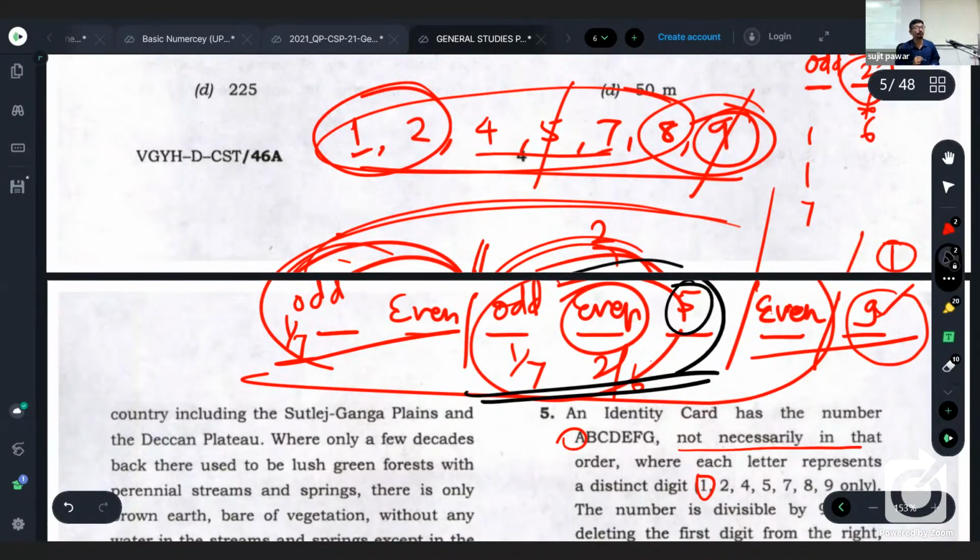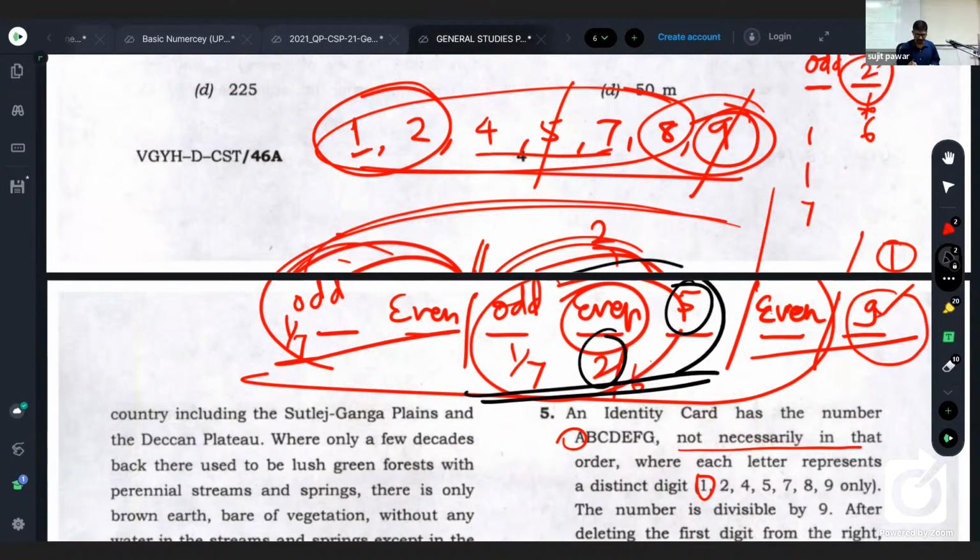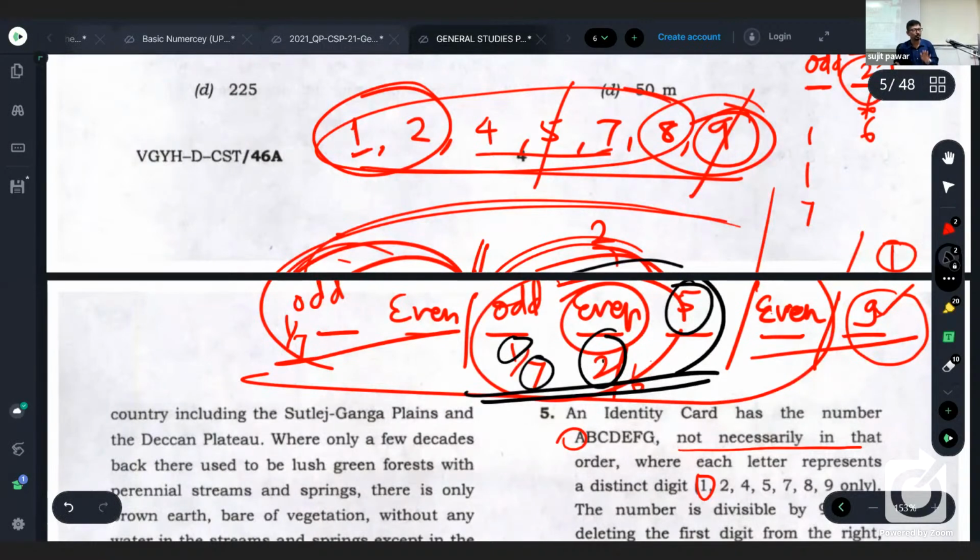So it is fixed 5. It is fixed 2. 5 plus 2 is 7. If this is 1, then 1 plus 2 plus 5 is 8. Or if it is 7, then 7 plus 2 plus 5 is 14. So possible sums are 8 and 14.